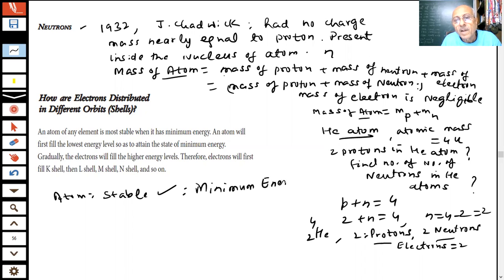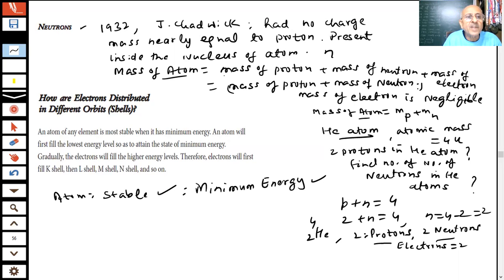Minimum energy. Therefore, whatever electrons we are filling inside the atom, they are going into different energy levels: K, L, M, and energy is increasing. Lower energy means the electron should first go to the lower energy to be stable. If there are more electrons, they will go to higher energies. Different elements have different numbers of electrons. So the electron will first enter the lowest energy, because that is the most stable state. After that, if more electrons are there, they will go to the next shell, and so on.